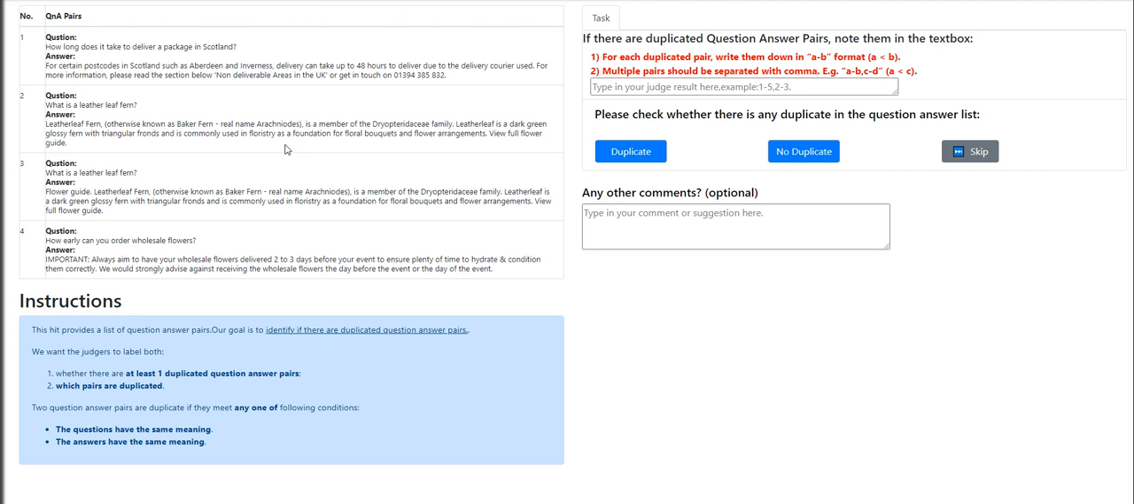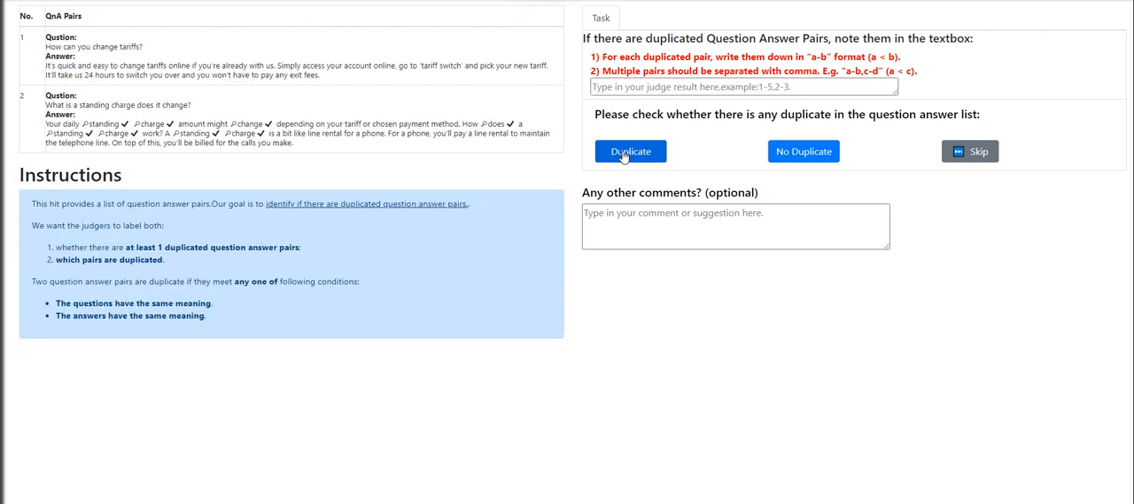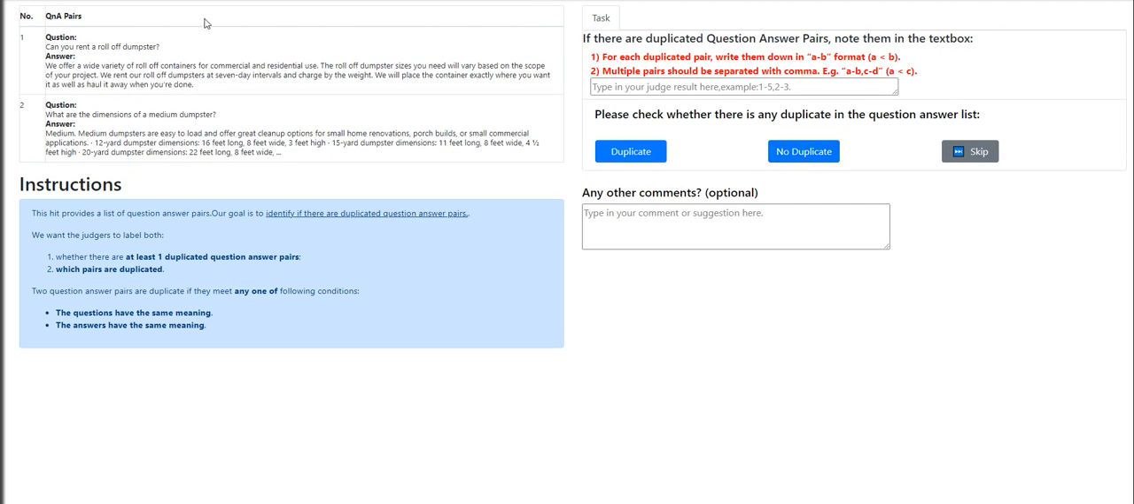How long does it take to deliver a package in Scotland? What is a leaf fern? We have two duplicate questions. It's going to be two hyphen three. Hit duplicate. How can you change tariffs? What is a standing charge, does it charge? It's definitely not dupe. Okay, moving on to the next.